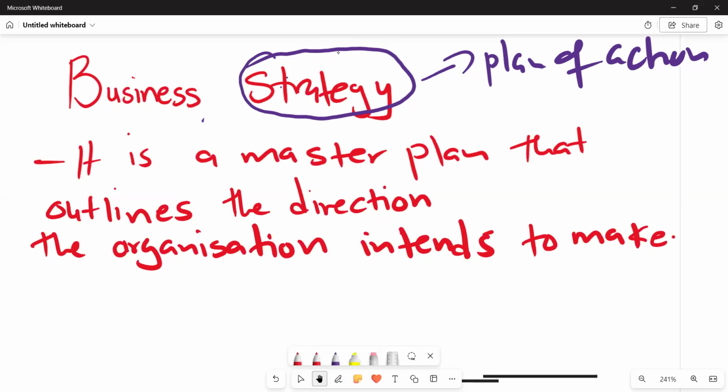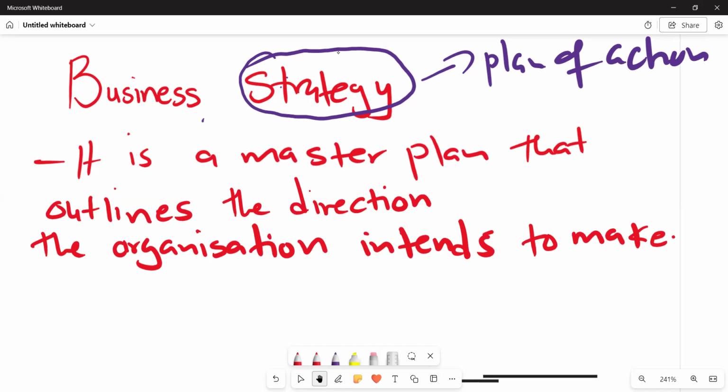In this video, we want to look at business strategy as a concept. So we want to understand first what we mean by strategy. Strategy comes as a plan of action, and when it becomes business strategy, it is a master plan that outlines the direction the organization intends to make. So whatever plans we put in place as a business in terms of anticipating the direction that we want to make, it becomes a business strategy. The business strategy will guide us to the way to achieve our objectives. So this is what we have in terms of business strategy.